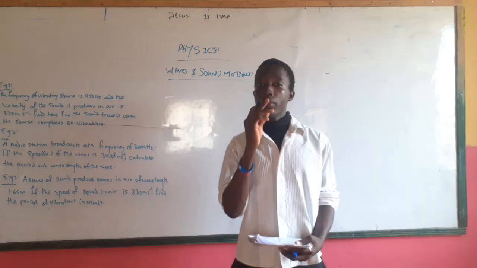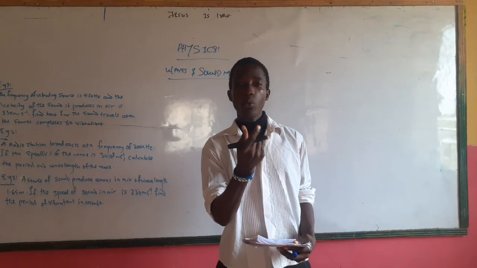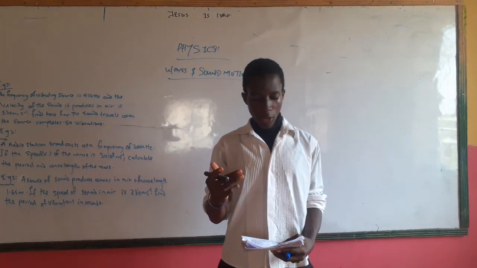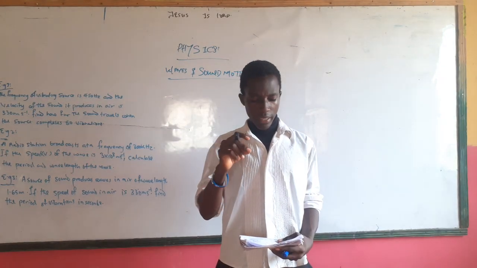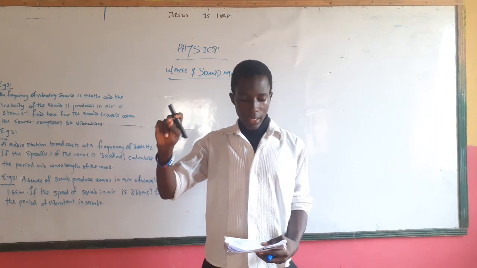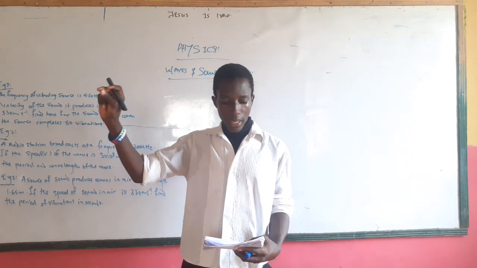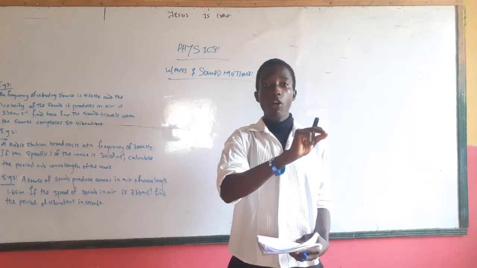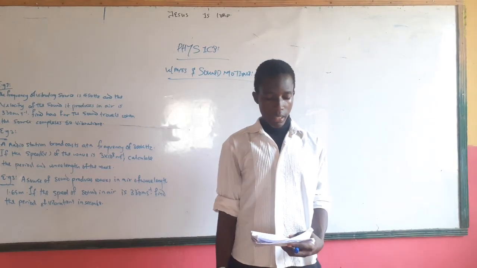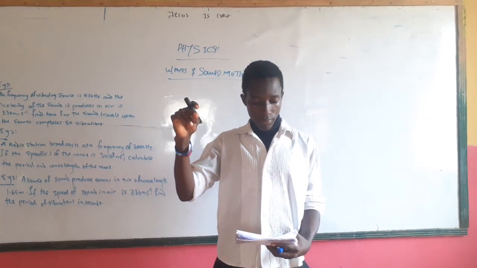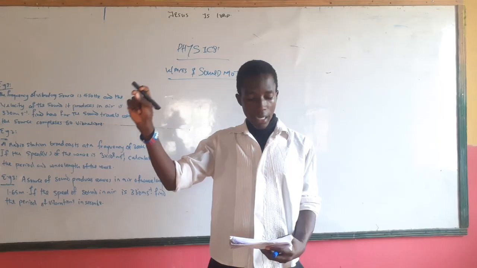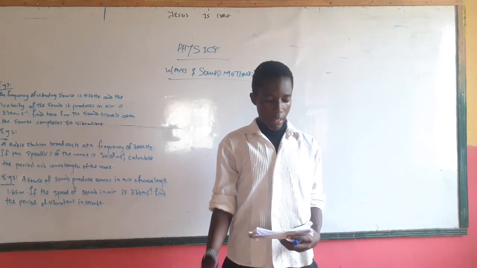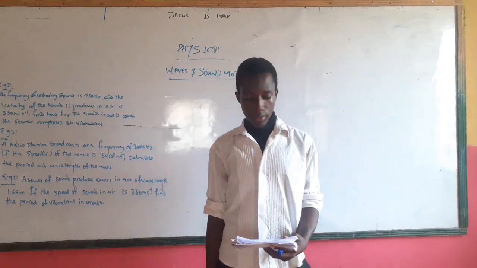There's something you can be asked here. It's something we call wave front. What does it mean? It is a line or surface in the path of an advancing wave on which all the particles are in the same phase or state of disturbance. Let me say it again: a line or surface in the path of an advancing wave on which all the particles are in the same phase or state of disturbance.